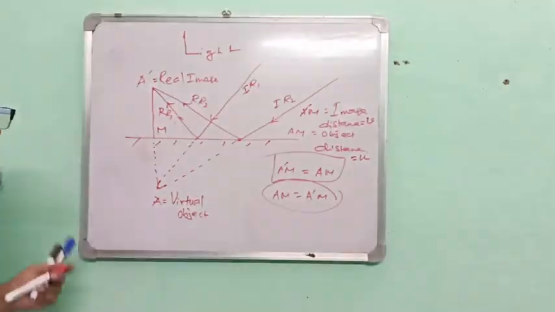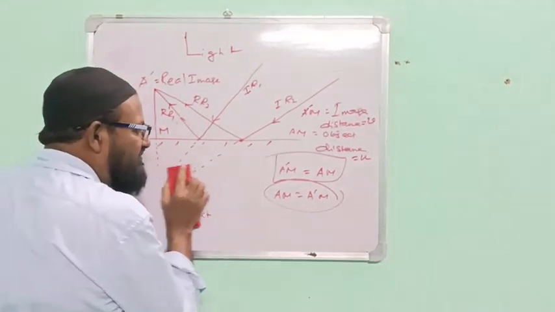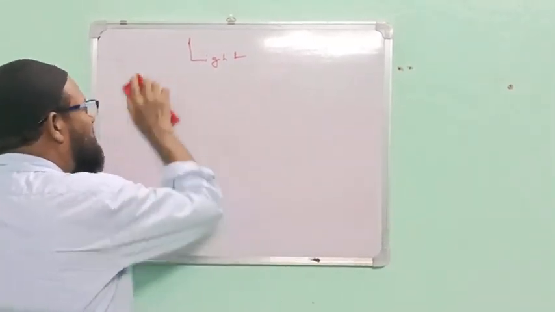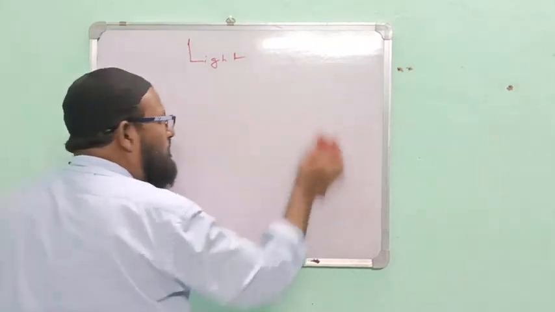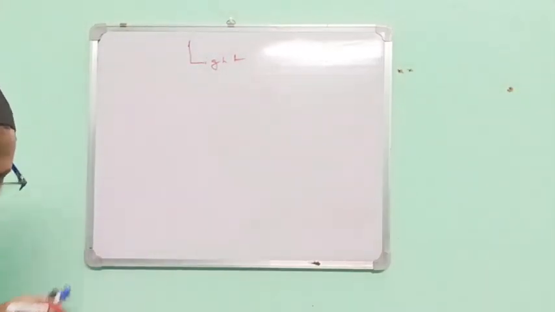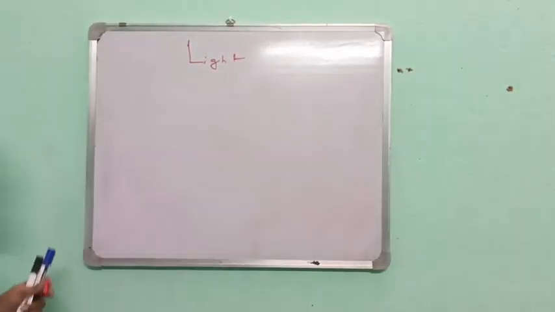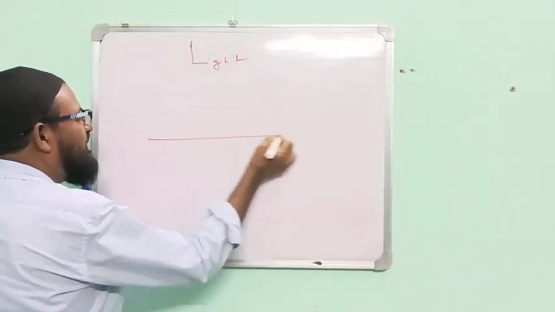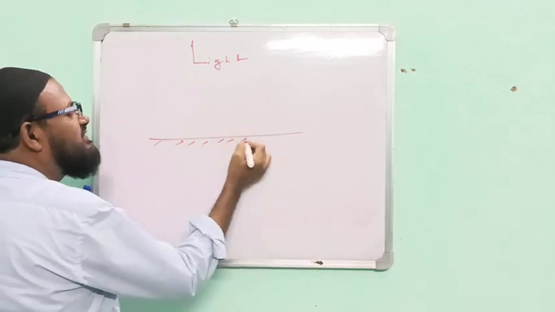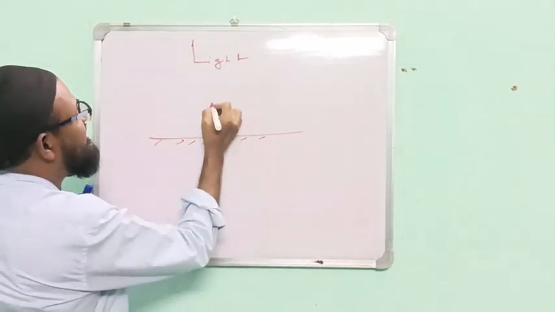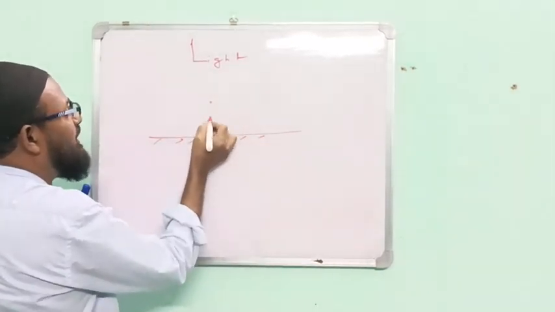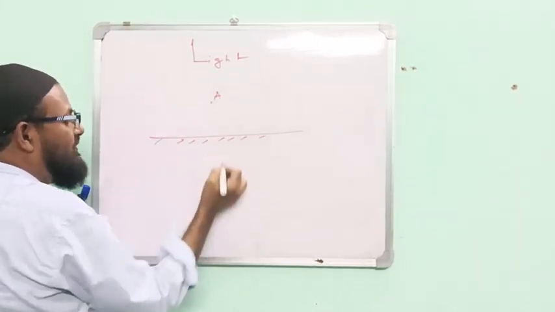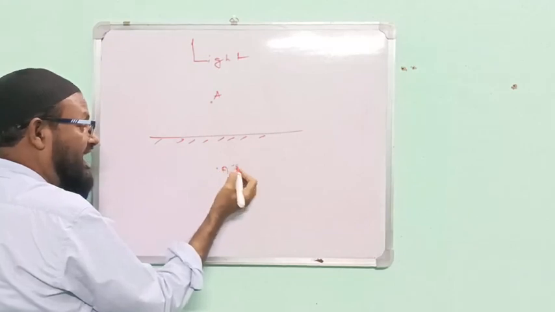Now I am giving another figure. Please see here. This is the back. Here is a point. Take a perpendicular line here. I am taking this as A, and this as A dash.